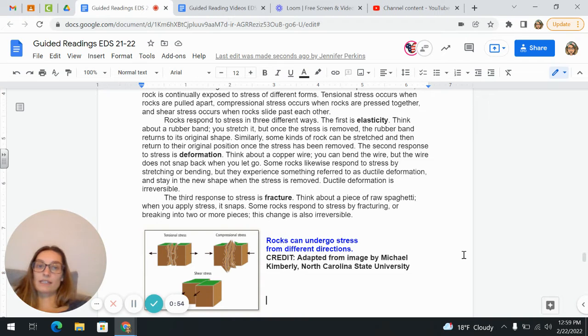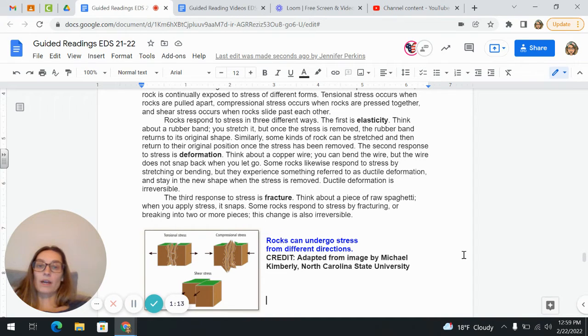The first is elasticity. Think about a rubber band. You stretch it, but once the stress is removed, the rubber band returns to its original shape. Similarly, some kinds of rocks can be stretched and then return to their original position once the stress has been removed.